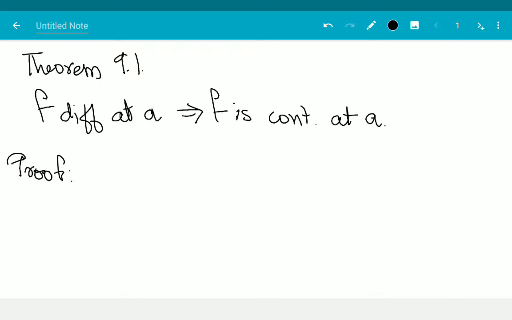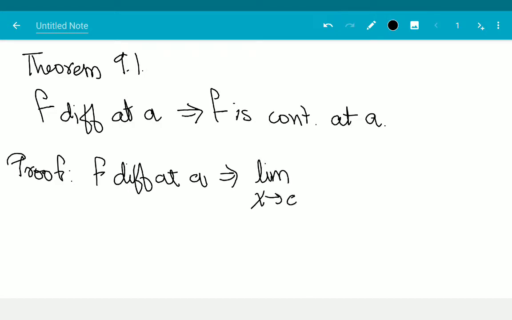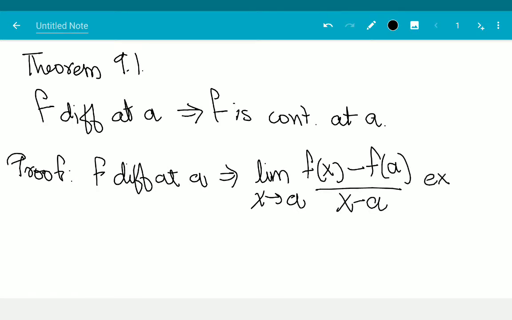What's our definition of F differentiable at A? F differentiable at A implies the limit as x approaches A of f of x minus f of A all over x minus A exists.